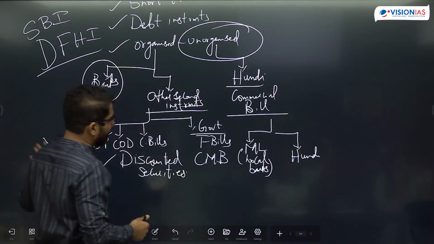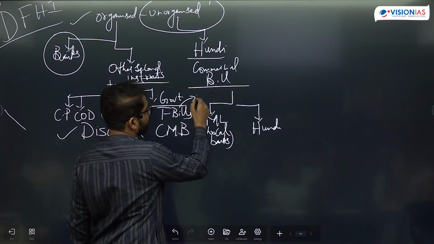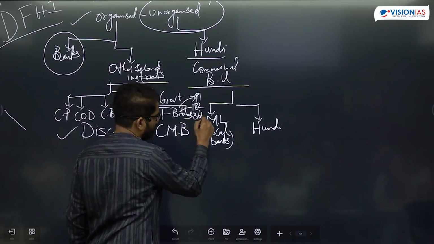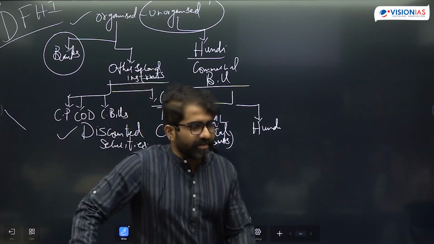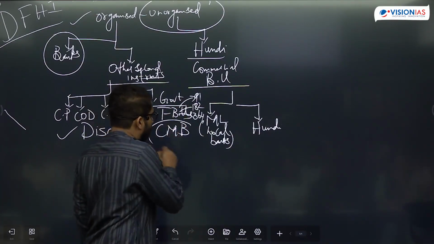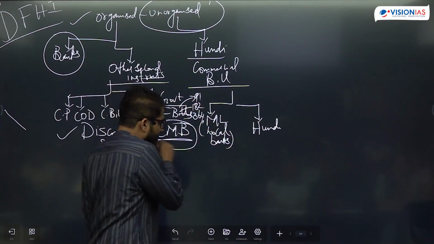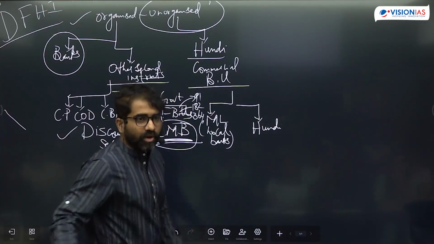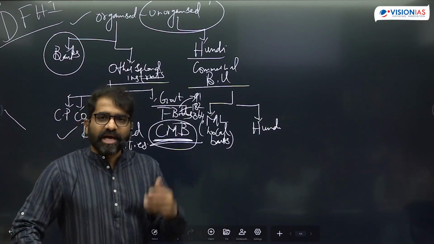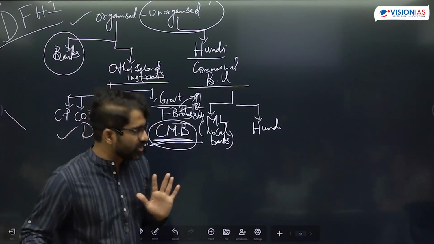On the government side, I've written treasury bills, T-bills. Today you have T-bills which are 91-day, 182-day and 364-day. That means you do not have 14-day treasury bills. That is the reason if the government has to raise money for a period of less than 91 days, then you have bills called cash management bills. All are discounted securities, which means they are issued at a discounted price and redeemed at the original face value.